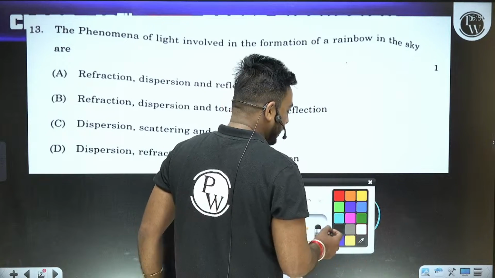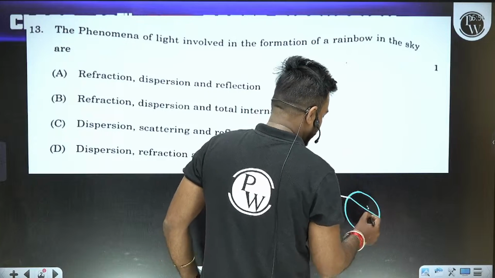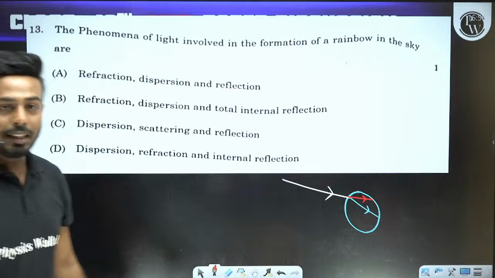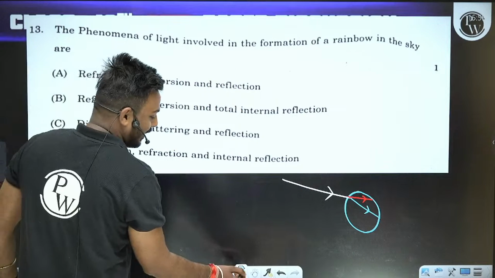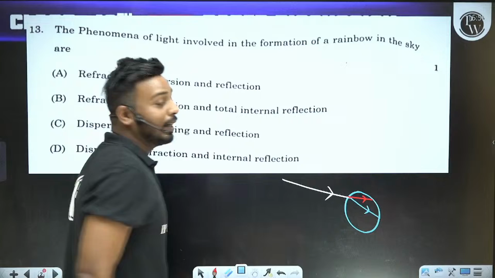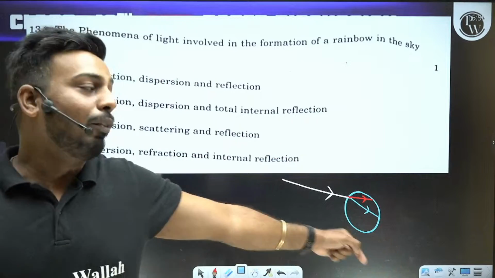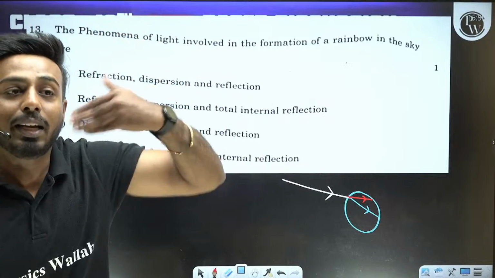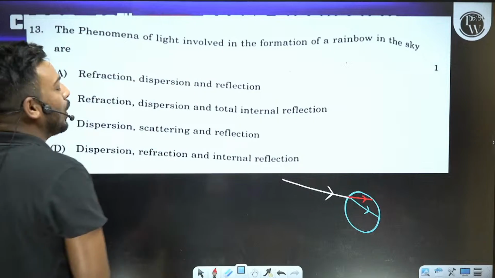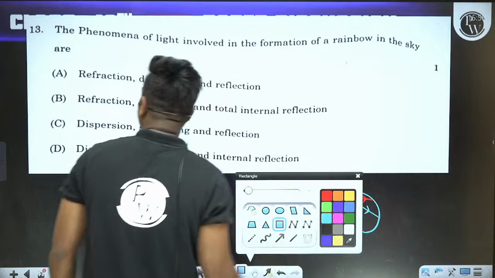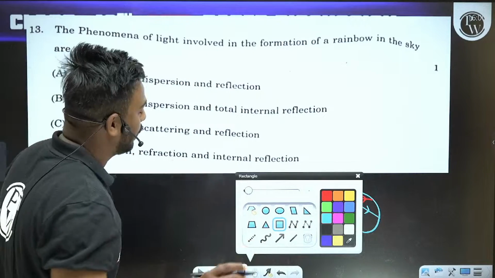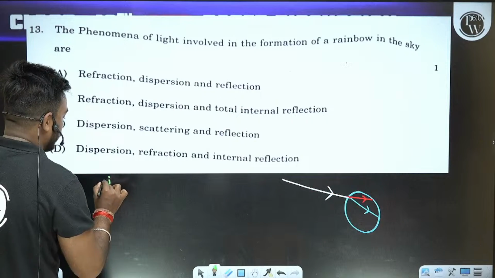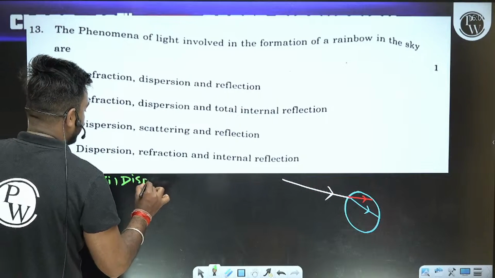It disperses as well as refracts also. As we know, red color deviates the least, and violet color deviates the most. Whenever white light enters into the water droplet, it splits into 7 colors. The splitting of white light into 7 colors is called what? It is called dispersion. It means dispersion is the first part which is responsible in the formation of rainbow.